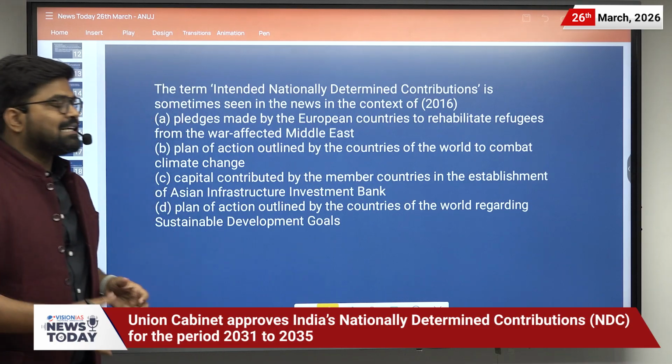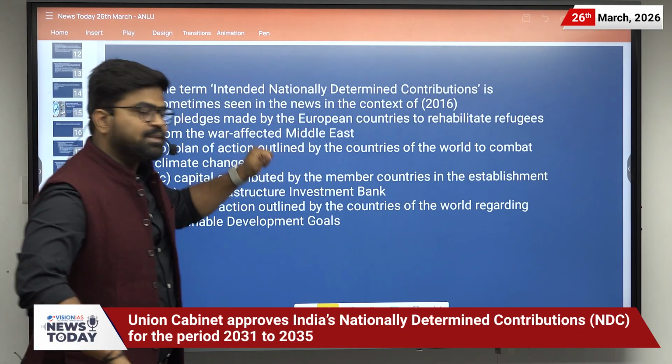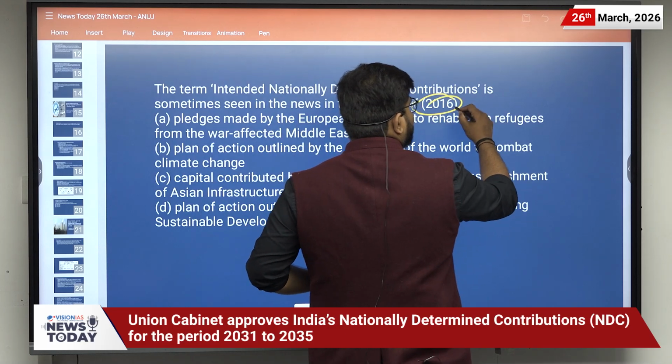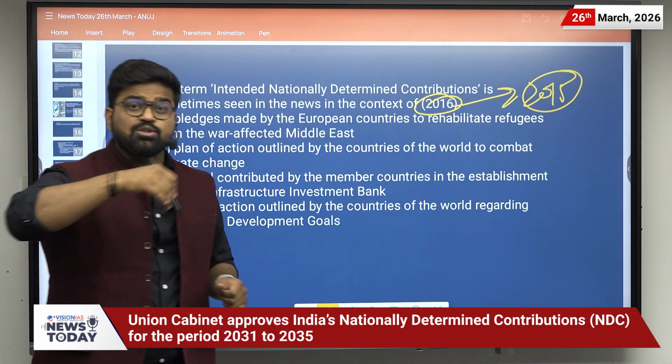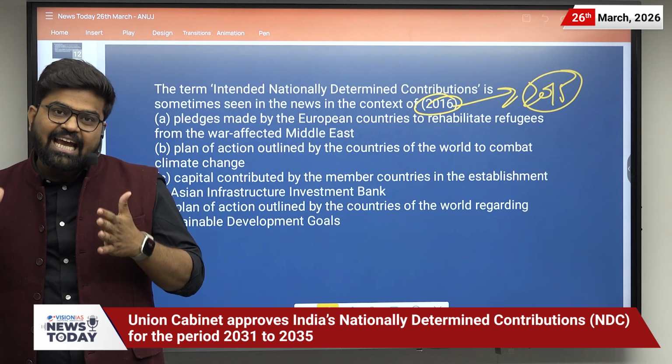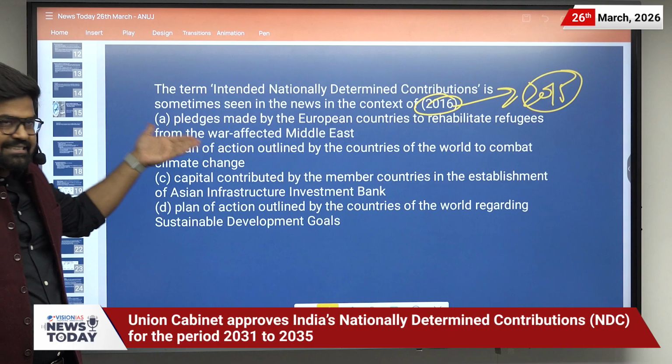Now let us discuss one more PYQ. It is a direct PYQ from the year 2016, and we have discussed that the Paris Agreement was in 2015. That shows the importance of the Paris Agreement for the UPSC examination. The question is very straightforward.